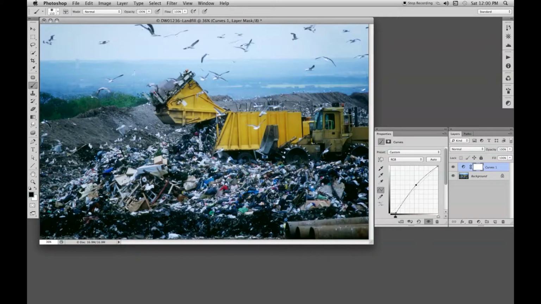So I'll use a large brush, quite a soft brush, black, and paint over the sky on the mask so the sky stays the original tone and the Curves layer doesn't affect it.